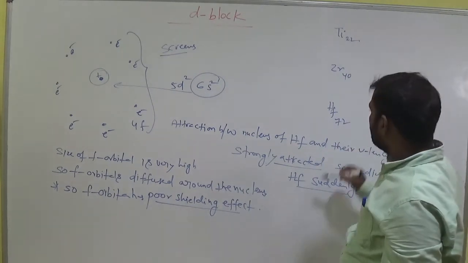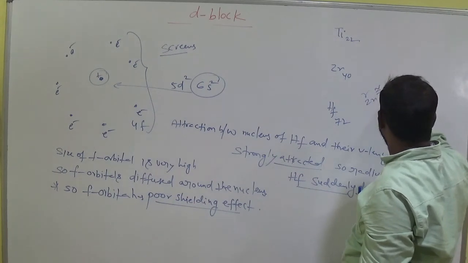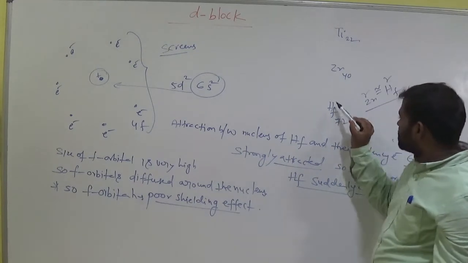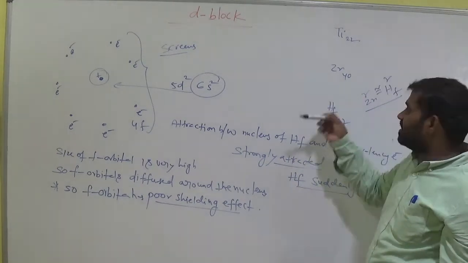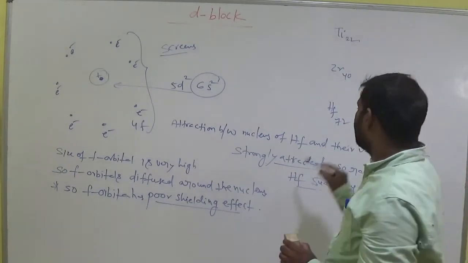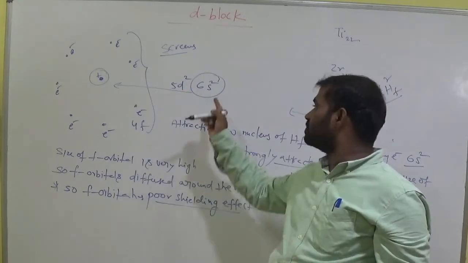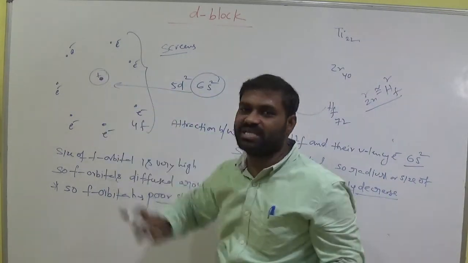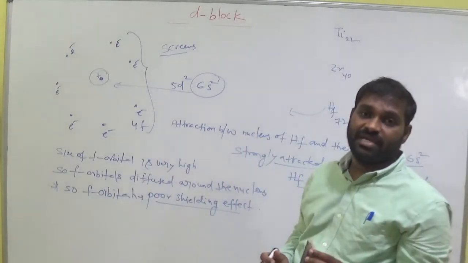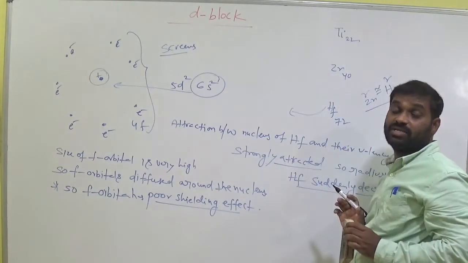So why is the radius of zirconium similar to hafnium? That is the point here. The radius of hafnium is nearly the same. Actually, the size of hafnium should be much higher than zirconium, but it is almost similar. What is the reason? It has a poor shielding effect due to the 4f orbital. Then the outermost electrons move very easily towards the nucleus. Then automatically the size is very close. So the hafnium size is almost near to zirconium.